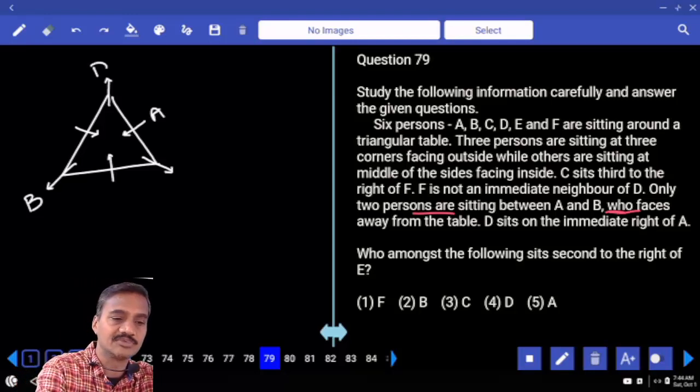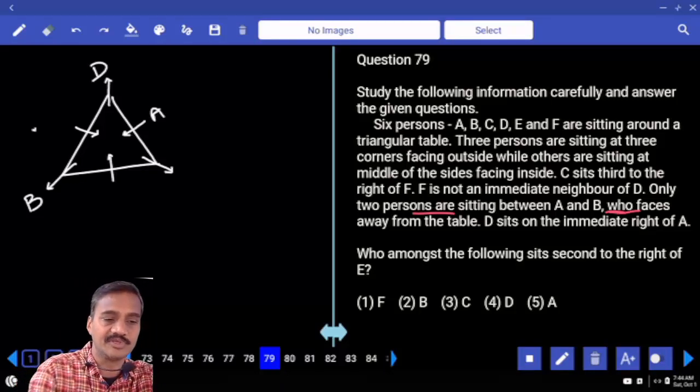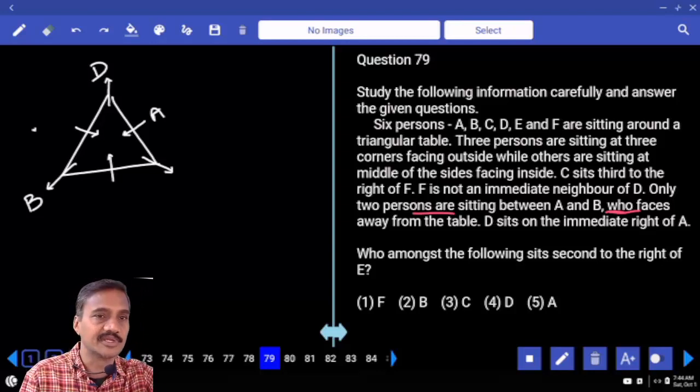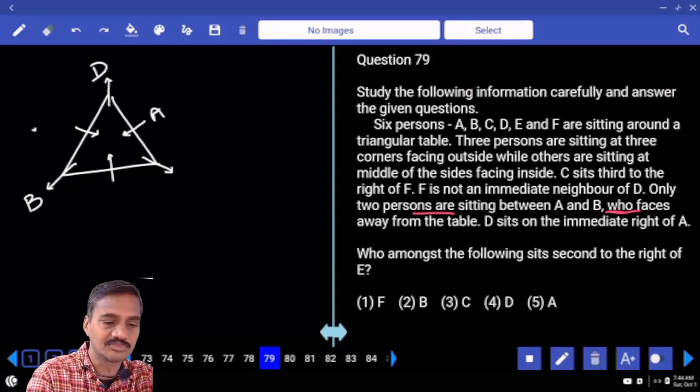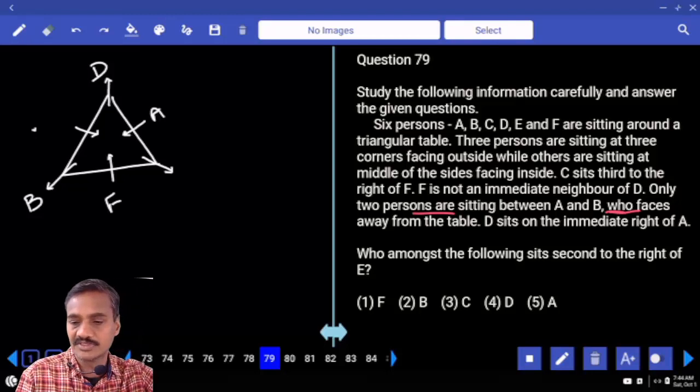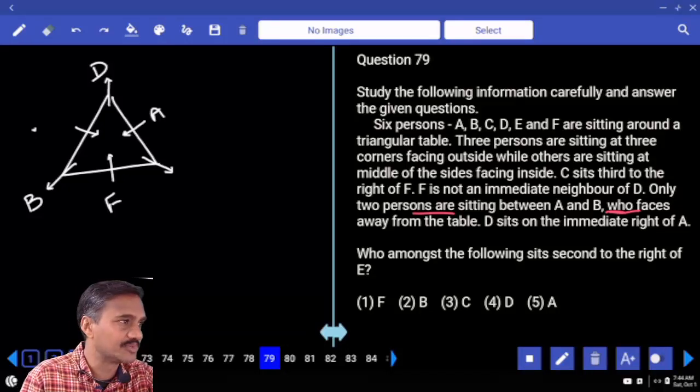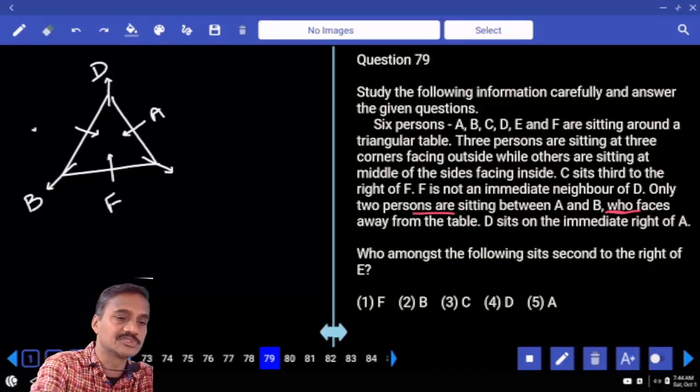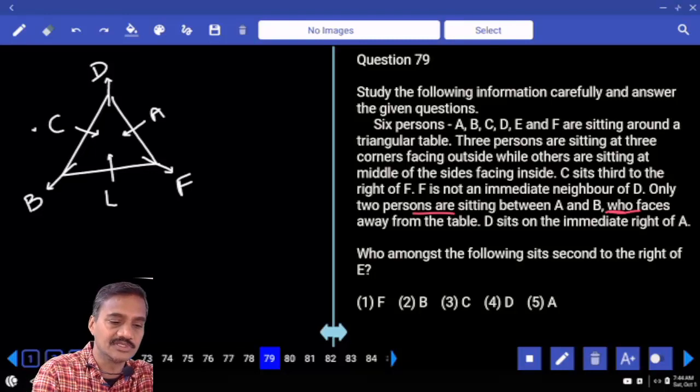Now D is at this place. As D is here, F cannot be here, because F is not an immediate neighbor of D. Now if you take F at this place, then C sits second to the right of F is not possible, because C and D must be in the same place. F must be here. F is here, C is here. And if C is here, E is the person left out.